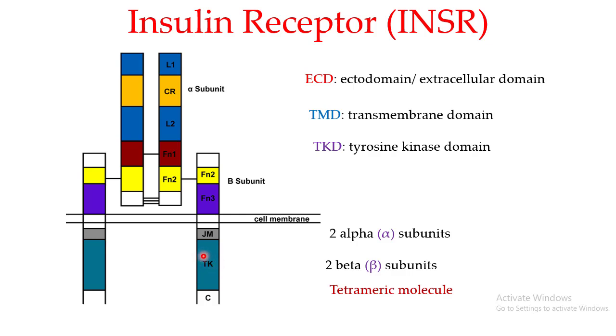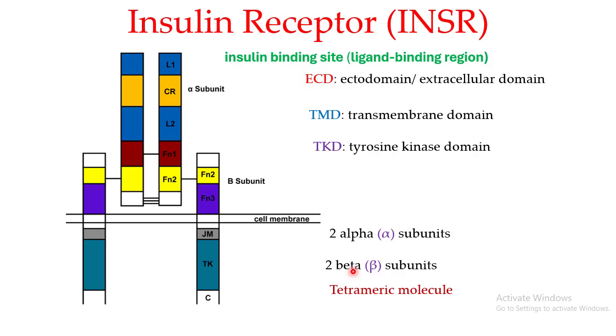This is known as the tyrosine kinase domain, which is going to be phosphorylating itself and the other substrates. We will see in the pathway how the tyrosine kinase domain works. And of course, then you have the carboxyl domain. So this is one beta subunit. This is another beta subunit. So you are actually talking about a tetrameric molecule having two alpha and two beta subunits.